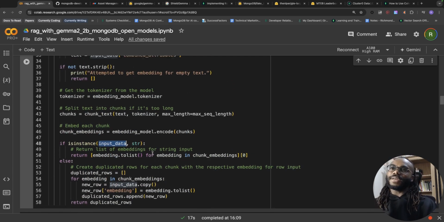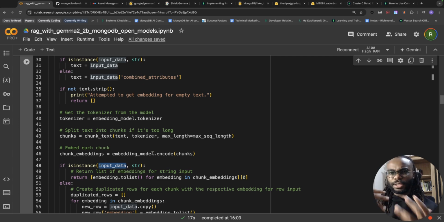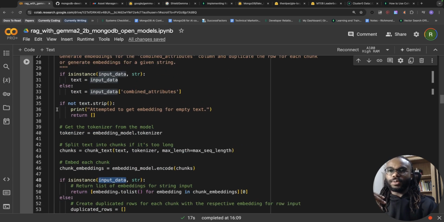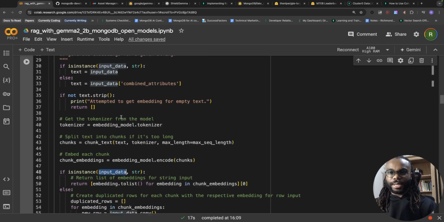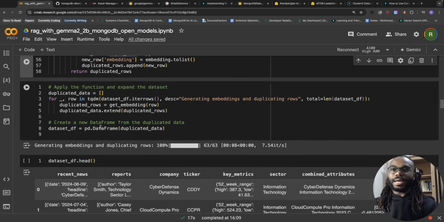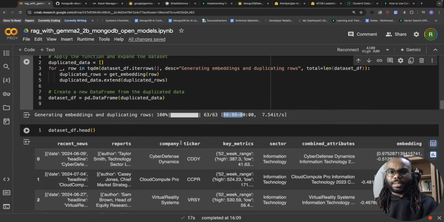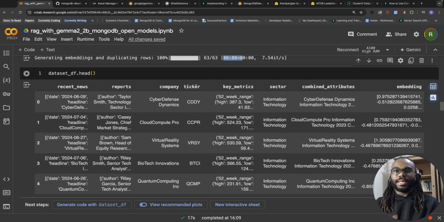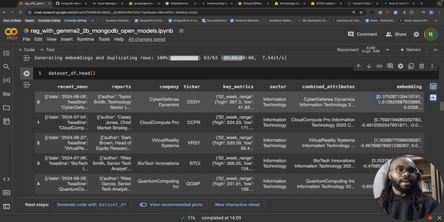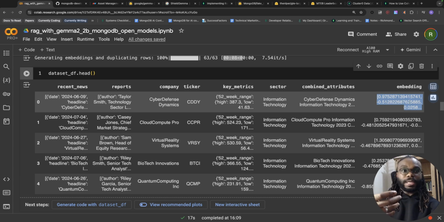In a separate video, I'm going to talk about chunking and different chunking strategies. But this is commented, so you can look up what chunking strategy I'm using here. After the generating of embeddings, which is very quick and doesn't take too long, only 63 data points here, you're going to get a new attribute, a new column, which will have the numerical representation of the combined attributes. So this has been passed into an embedding model, and we're able to generate this.